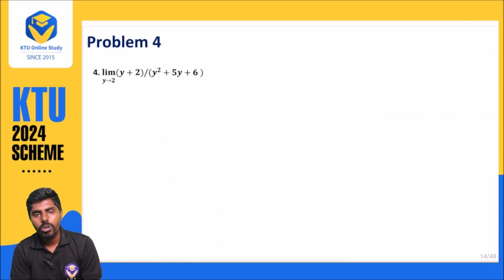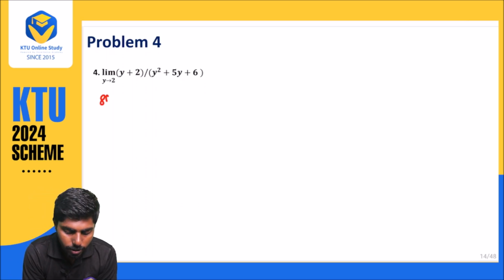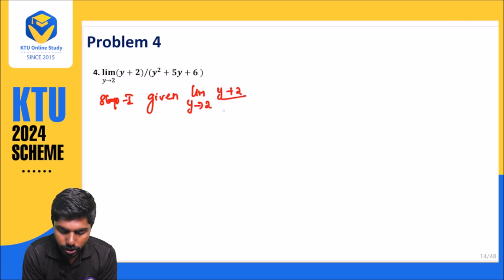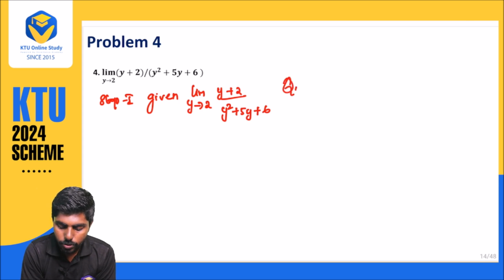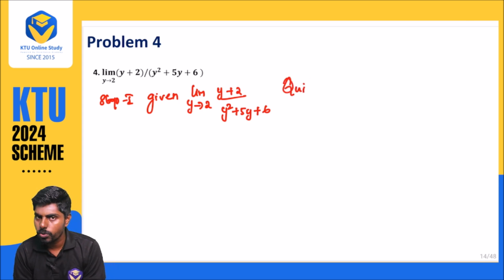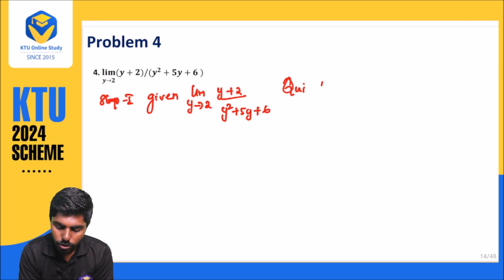When we are doing a lot of sums, you can have clarity of this limit concept, because from here you will be getting 3 marks compulsorily. So what have they given? From your observation, this is a constant rule. That is step number 1. Given limit y approaches to 2 of y plus 2 divided by y square plus 5y plus 6. This is the constant rule. You don't need to write about the constant rule.